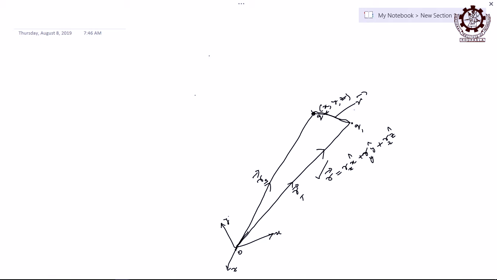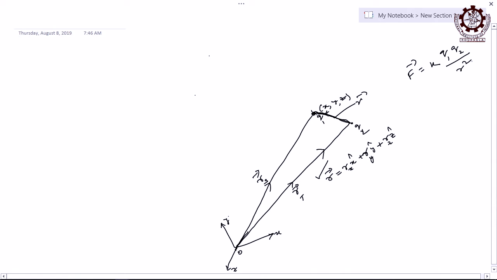Now we have to know what this distance is, because if you go for Coulomb's law, the force is equal to K times Q1 Q2, let us say, divided by R square, and the direction. What direction do I put as R cap? It is along R. It can never go beyond R. It should be along R only. R is this one.